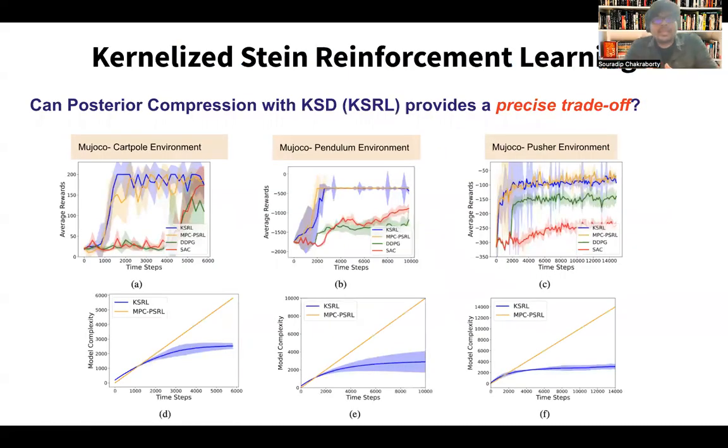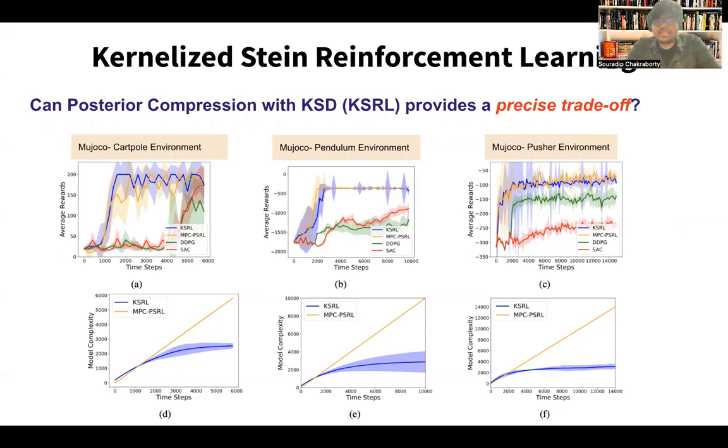Now we try to see whether posterior compression with KSD can provide a trade-off empirically as well. We perform this experiment on various MuJoCo continuous control environments, and we see that it matches, or even sometimes improves over, the best known state-of-the-art MPC PSRL in terms of sample efficiency, basically in terms of average reward. So we get higher or equivalent reward, but with drastically reduced dictionary complexity. We can achieve very high reward with a very low number of sample storage, or dictionary complexity.